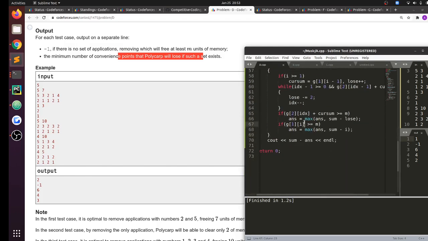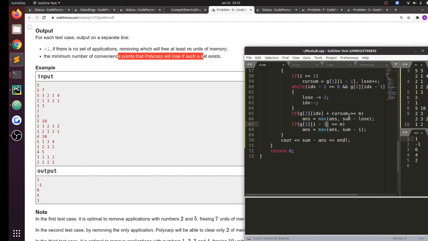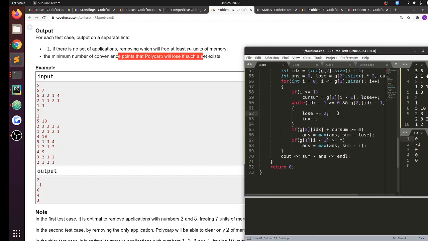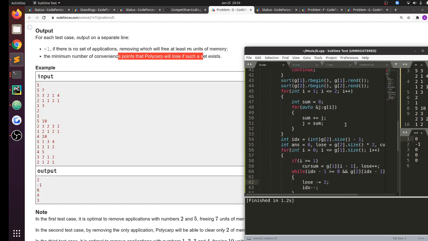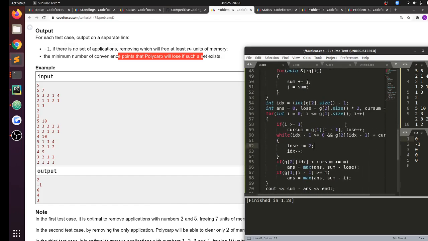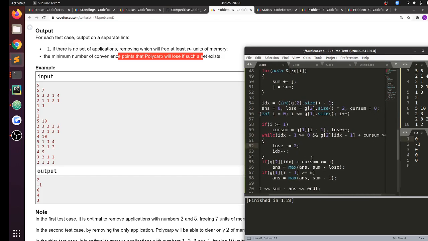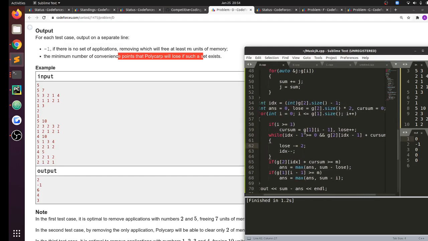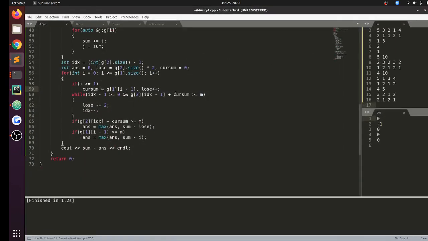Okay, so this is basically g of 1 and i minus 1. Is basically current sum plus equal to this. This is correct. So current sum is 0. Every time I increment i I have this value.